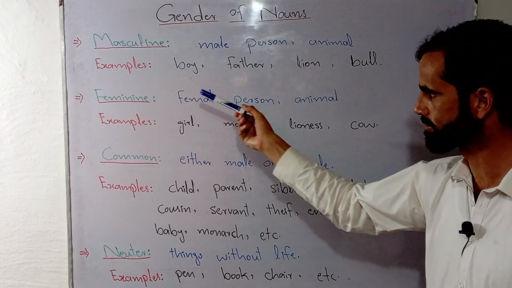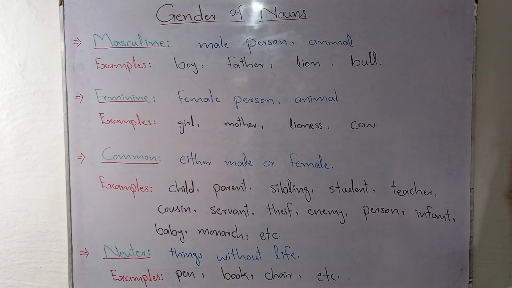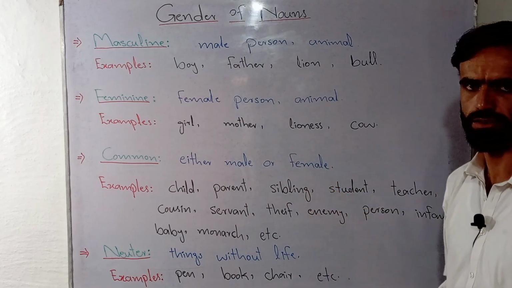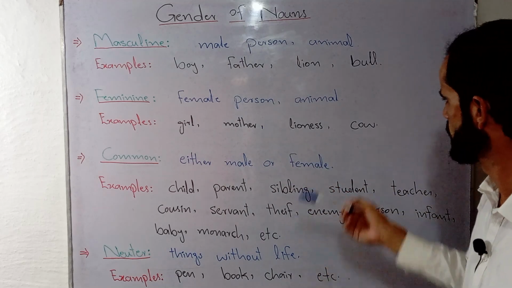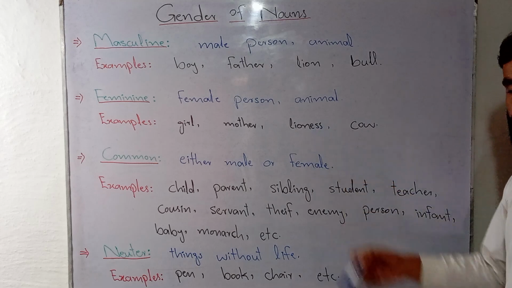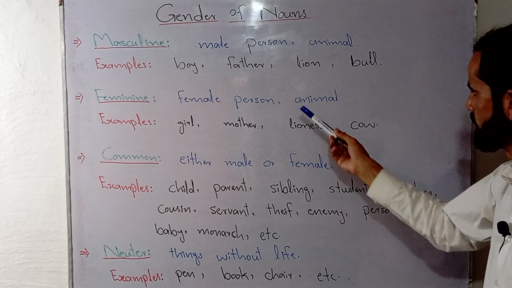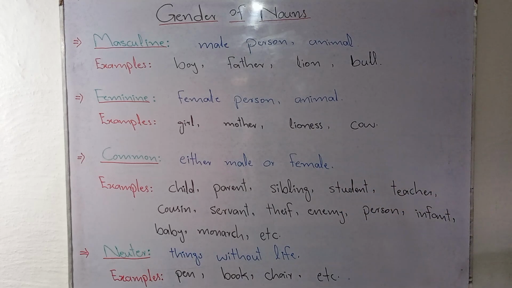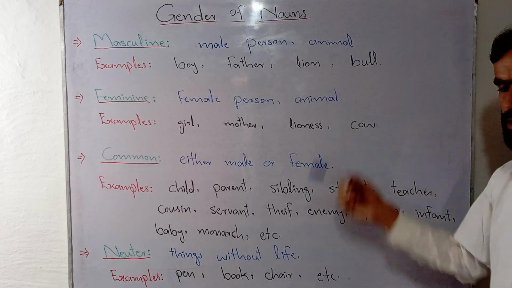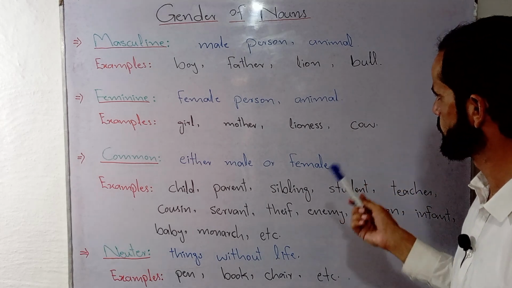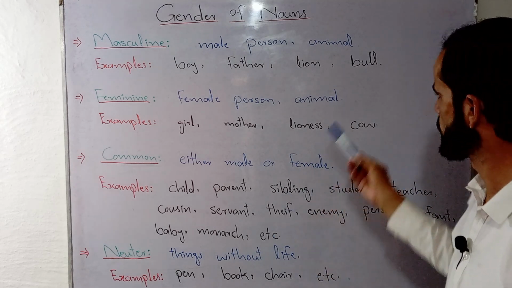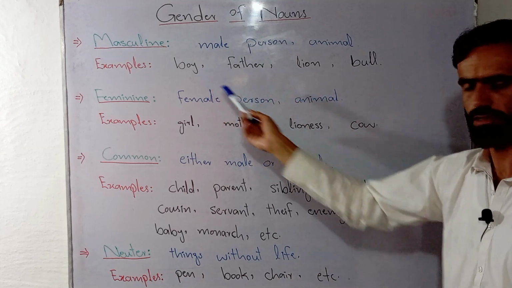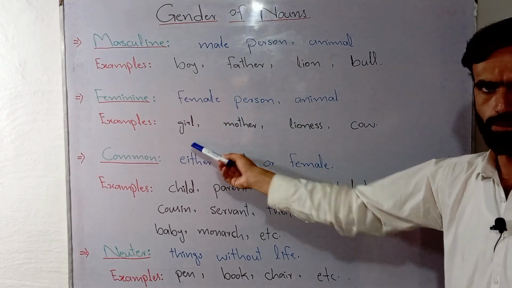Girl refers to a female person. There is a word mother. Mother refers to a female person. There is a word lioness. Lioness refers to a female animal. And there is a word cow. Cow refers here to a female animal. So in this way, we can differentiate between masculine gender as well as feminine gender.